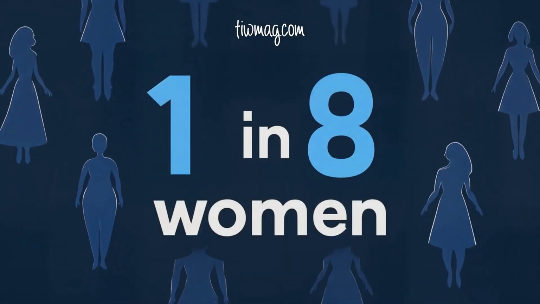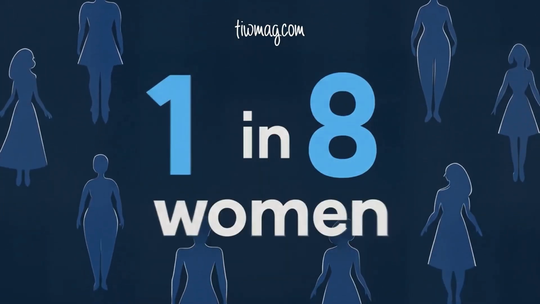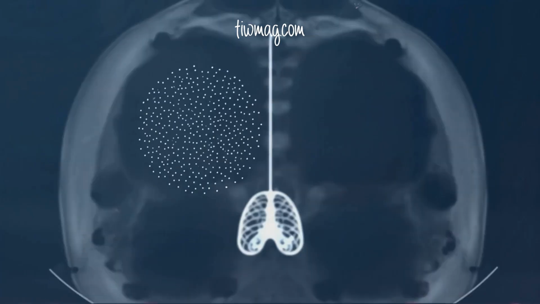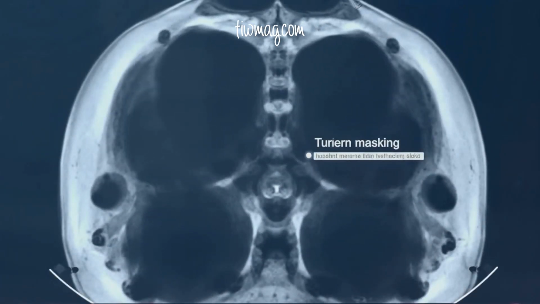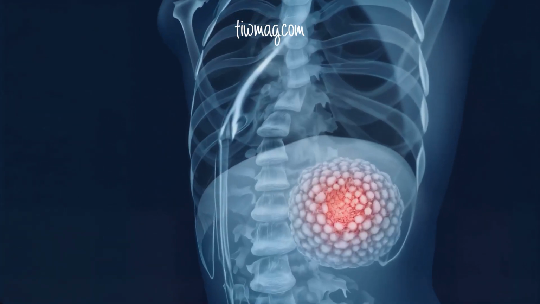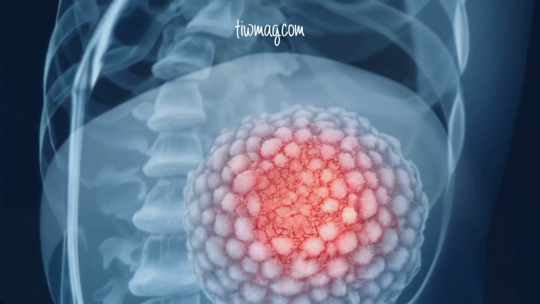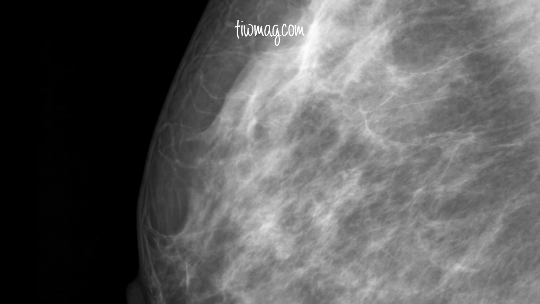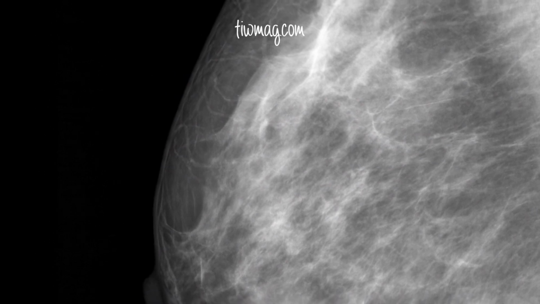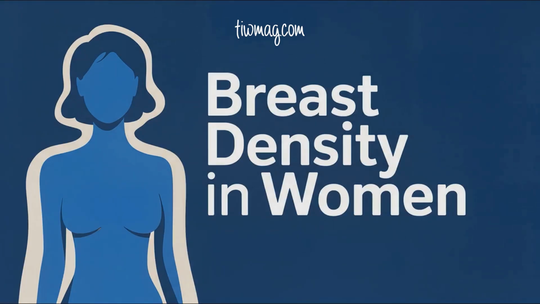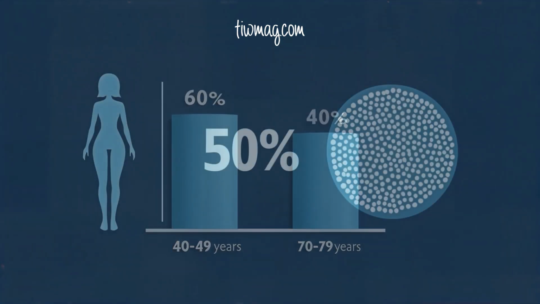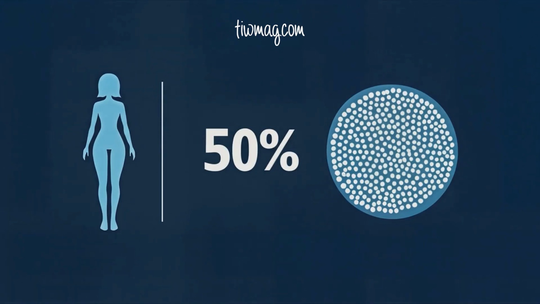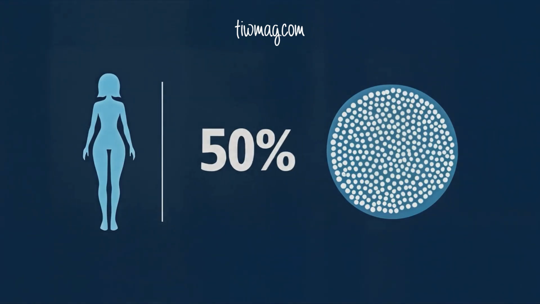Roughly 1 in 8 women will be diagnosed with breast cancer in their lifetime. Women with denser breast tissue have a higher risk of developing breast cancer compared to those with less dense breasts. Dense breast tissue, which appears white on a mammogram, can also make it more difficult to detect cancer due to a masking effect. Higher levels of breast density are fairly common since 50% of women between the ages of 40 and 49 years and 30% of women aged 70 and 79 have breasts that are at least 50% dense.